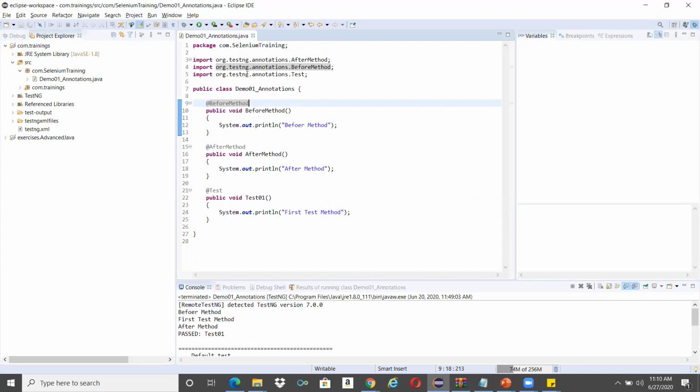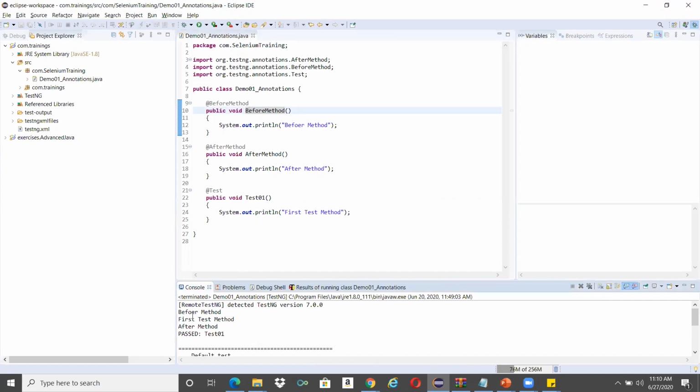For example, if you write everything, some before method, after method, tests in any order, and if you run it, this will be the output. You can practice at home what is the order in which all these methods get executed based on the output. Here, if you can see, before method got executed, then the first test method got executed, and afterwards the after method.